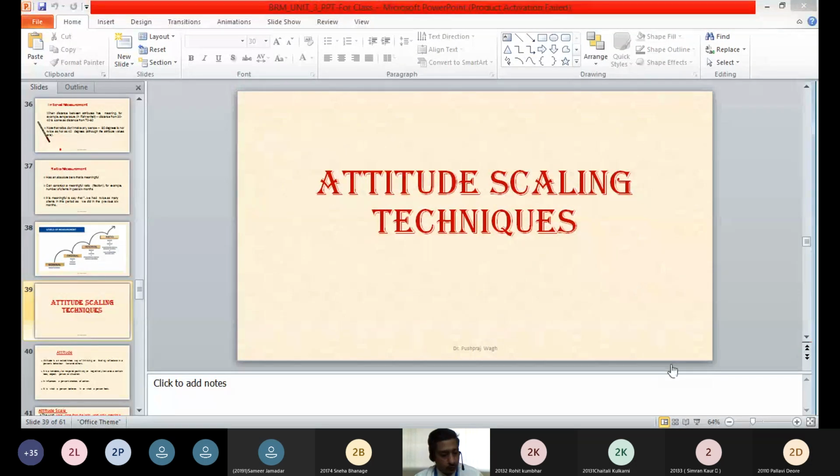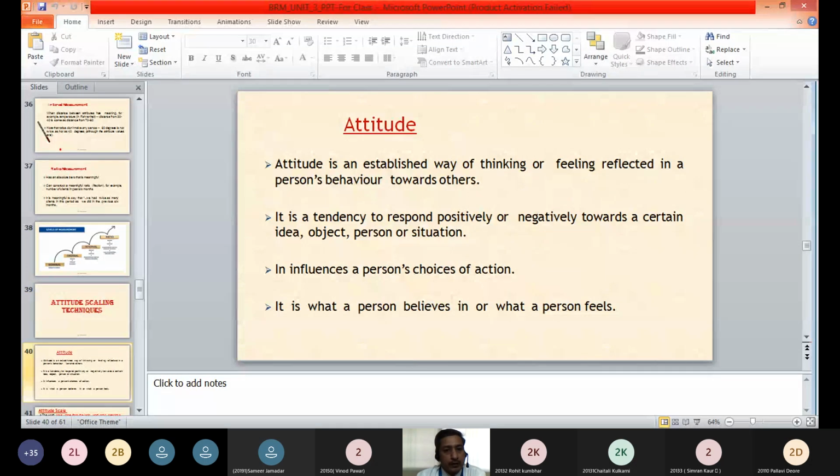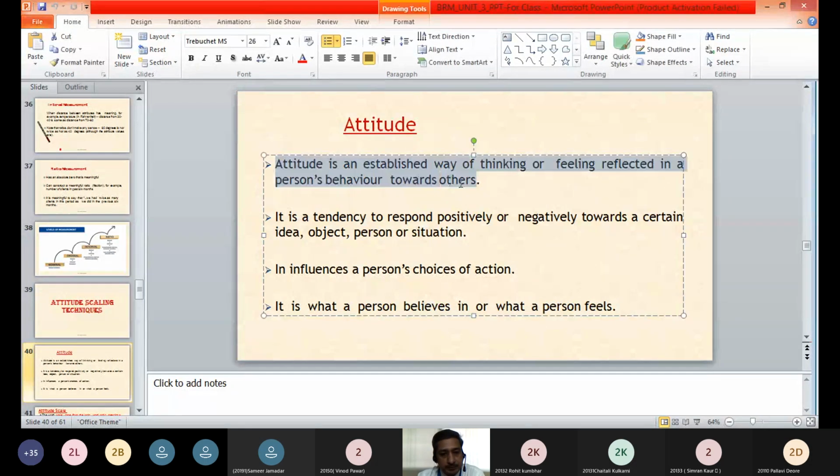What is an attitude, Rohit? Attitude means a behavior. Okay. Okay, not a problem. So attitude is an established way of thinking or feeling reflected in a person's behavior towards others.